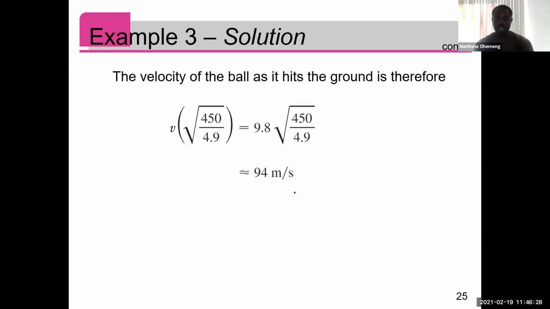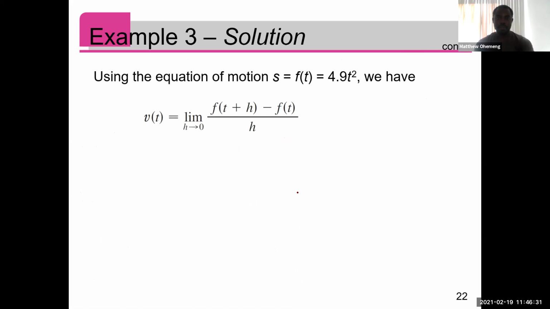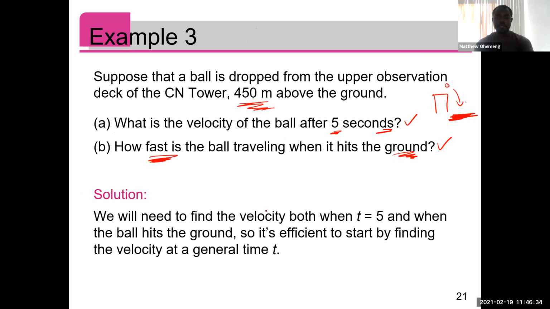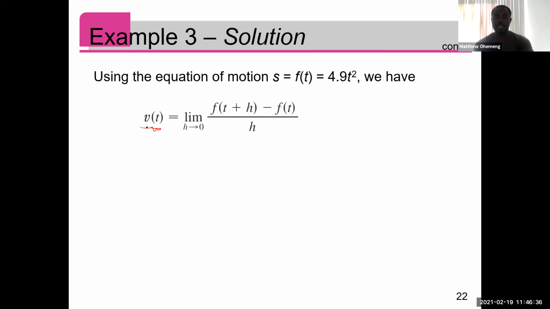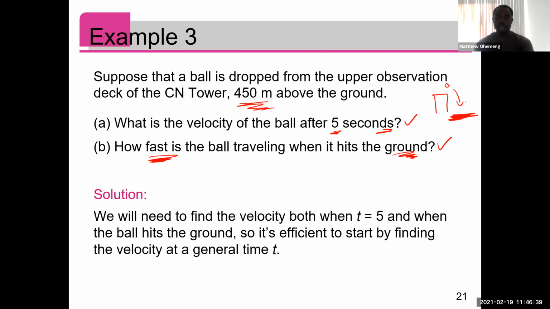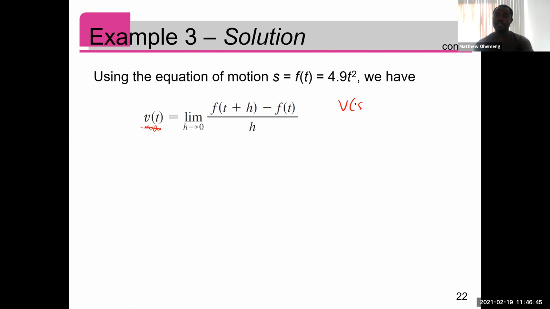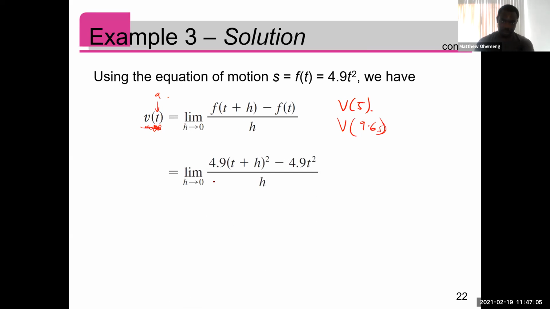Okay, so this is just nice notes on the PowerPoint. So what's the velocity? For this one, we found the general velocity at any time, because we are going to use the instantaneous velocity here too. If you do it only for v of 5, then when you get to the second part, you have to do v of whatever answer we got, the 9.6 seconds. So in order not to do it twice, we found it for the general. This time, they didn't use a, they used t, but it's not different. We just have to acknowledge that the t is the a.